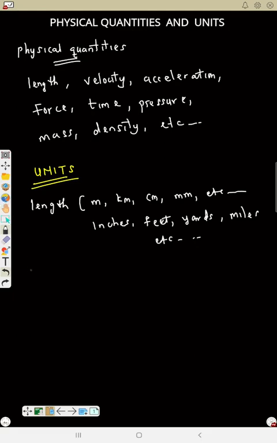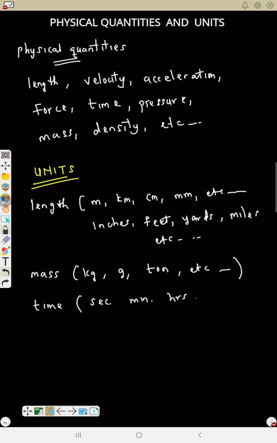The unit of measurement of mass can be kilogram, gram, ton, etc. And the unit of measurement of time can be second, minutes, hours, etc. So all these are units.